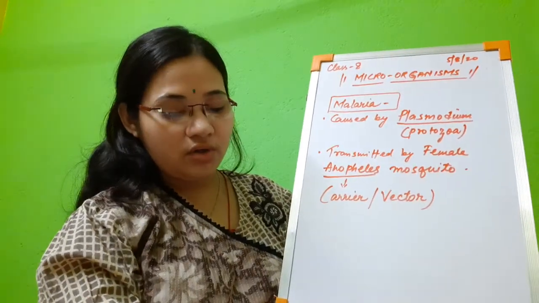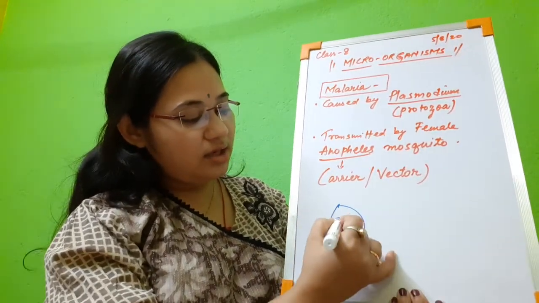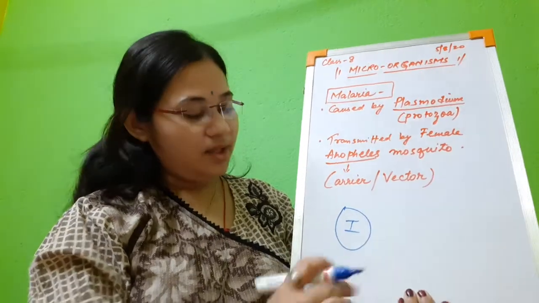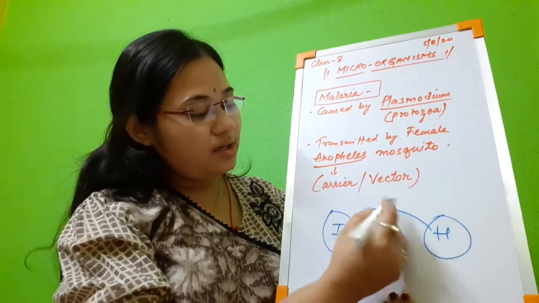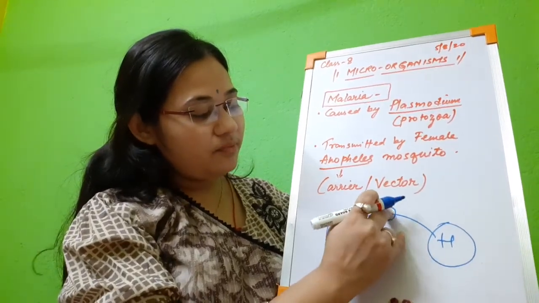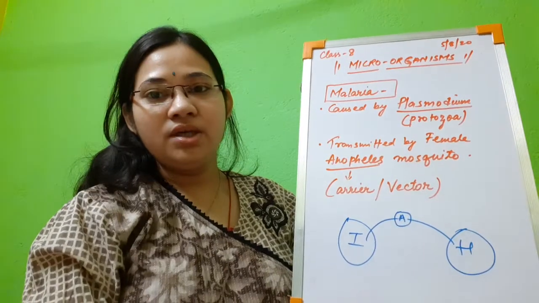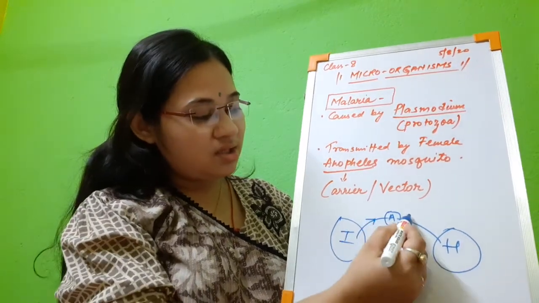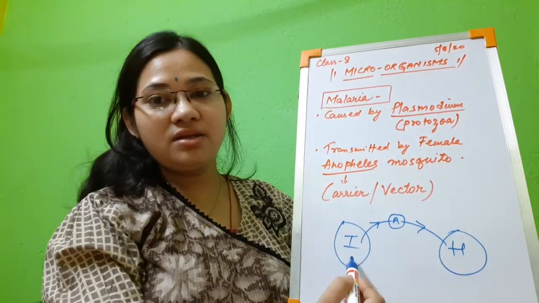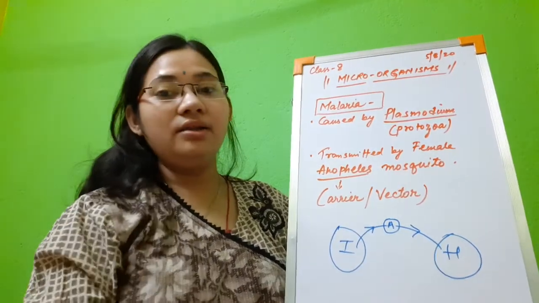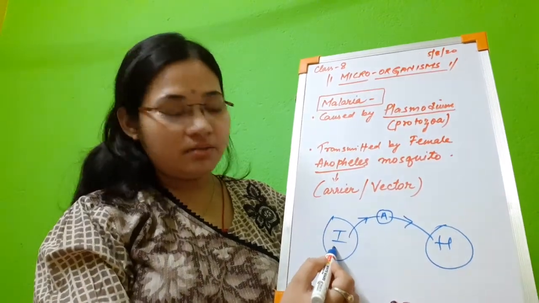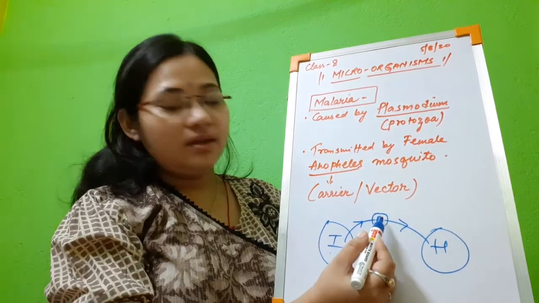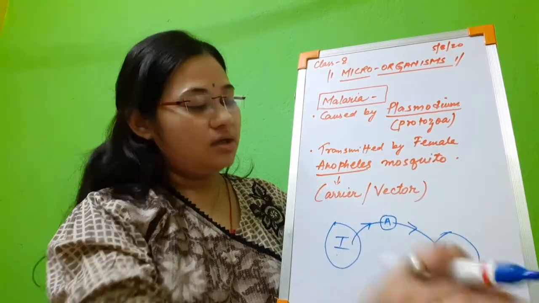If we draw a diagram, suppose this is an infected person who is having malaria. This will be transmitted to a healthy person by the vector, that is the female Anopheles mosquito. So the female Anopheles mosquito transmits the disease from an infected malarial patient to a healthy patient. Let us see how. At first, Plasmodium from the infected person travels to the mosquito, and from the mosquito it goes to the healthy person.